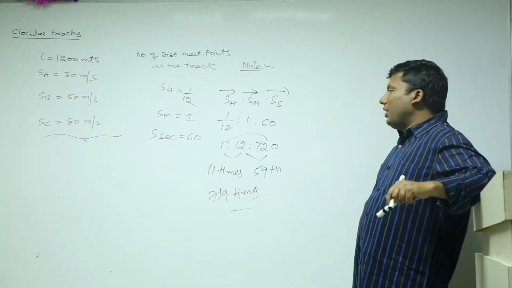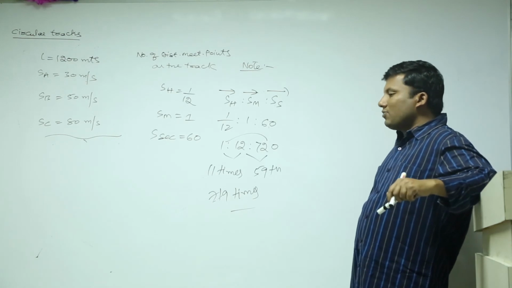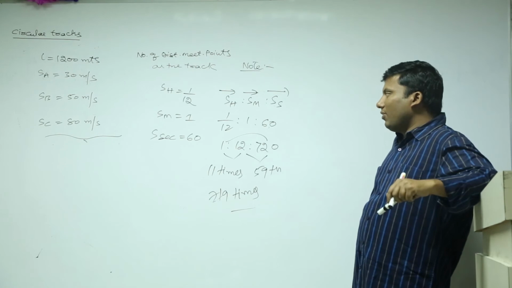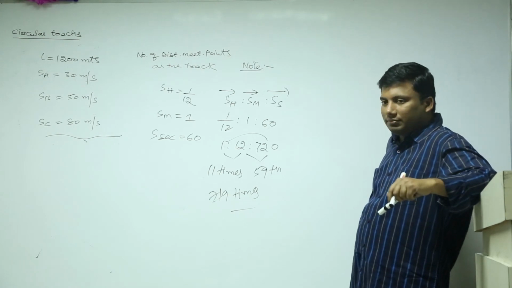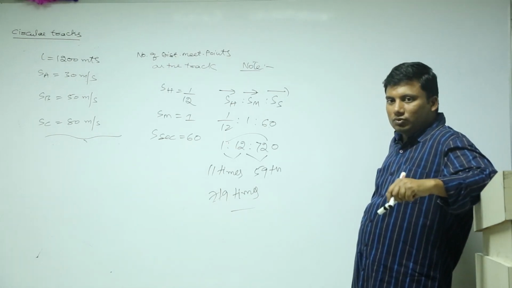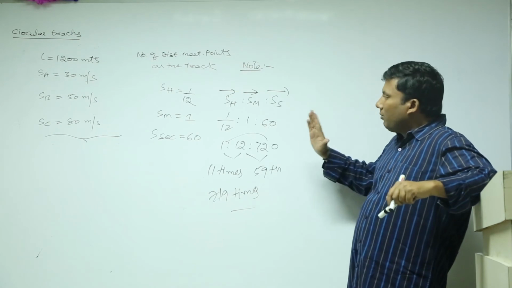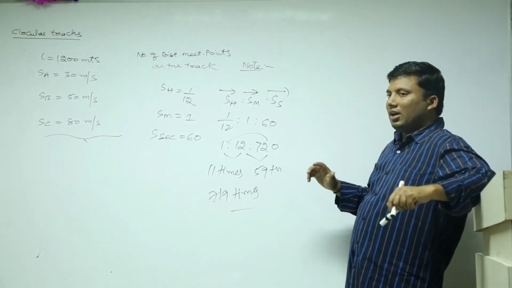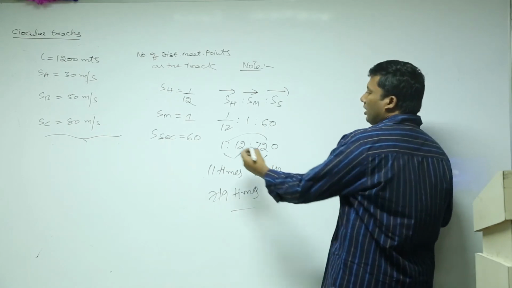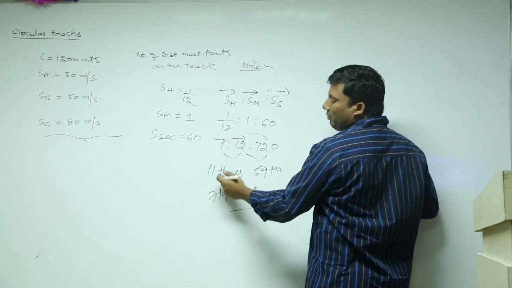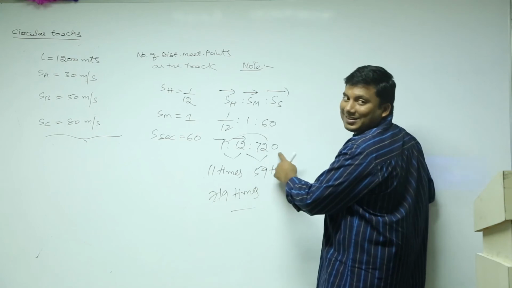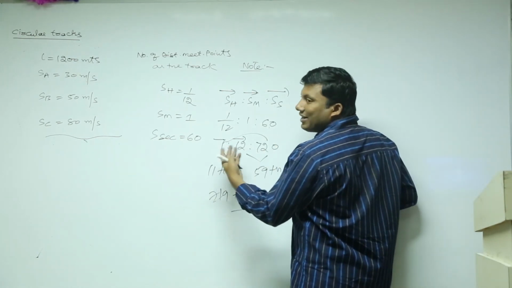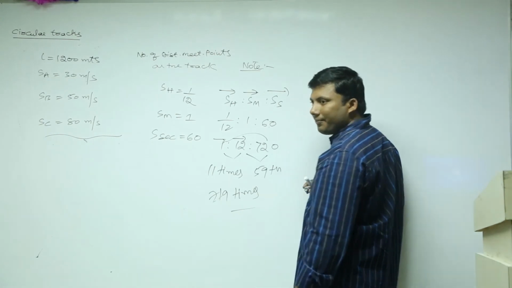Hour hand is 1/12 division per minute. Minute hand is 1 division per minute. Seconds hand is 60, since 1 minute is 60 seconds. 1/12 is to 1 is to 60, which is 1 is to 12 is to 720. Hour hand and minute hand are moving in the same direction, so there will be 11 meeting points. Minute hand and seconds hand, 1 is to 60, 59 meeting points. Hour hand and seconds hand, 719.